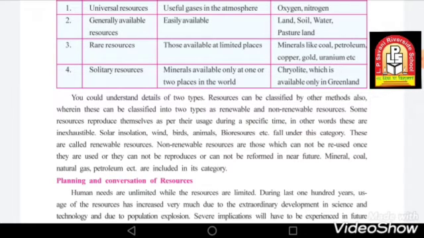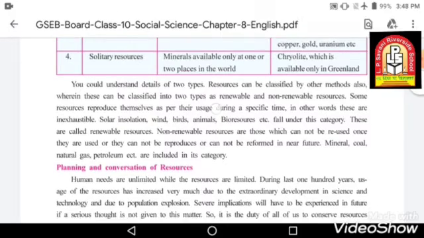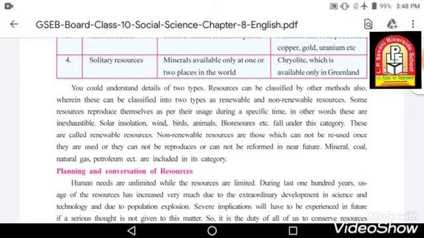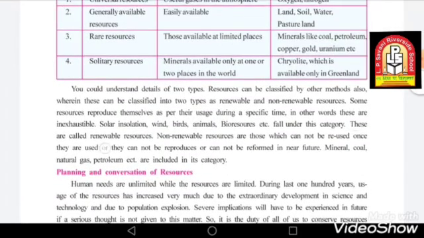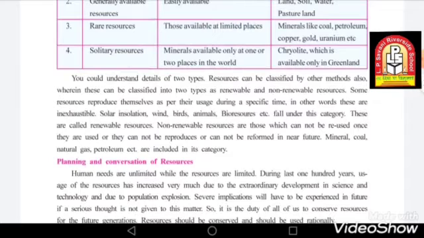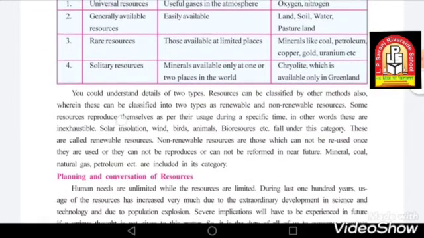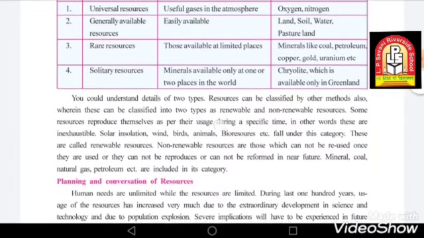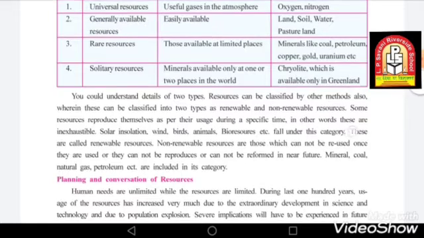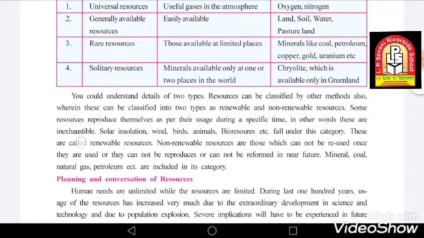Some resources reproduce themselves as per their usage during a specific time. In other words, these are inexhaustible.